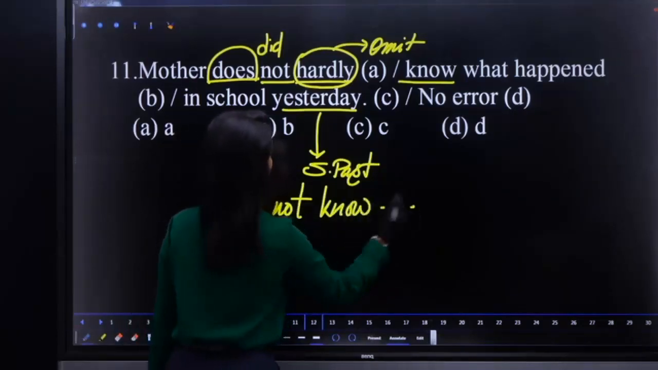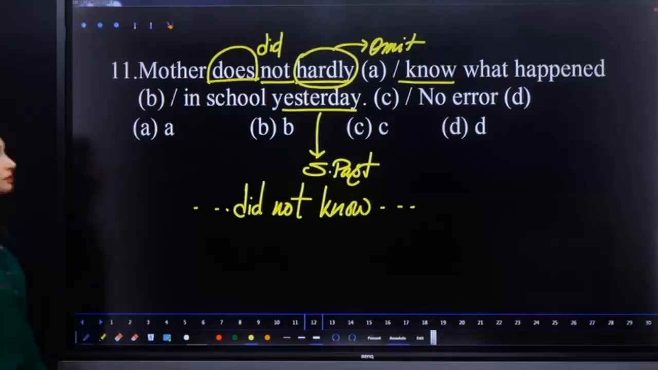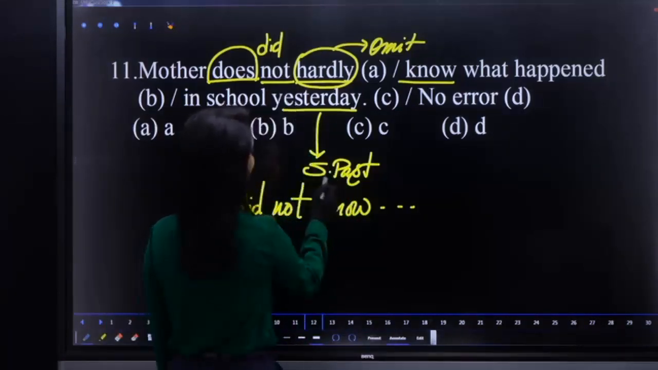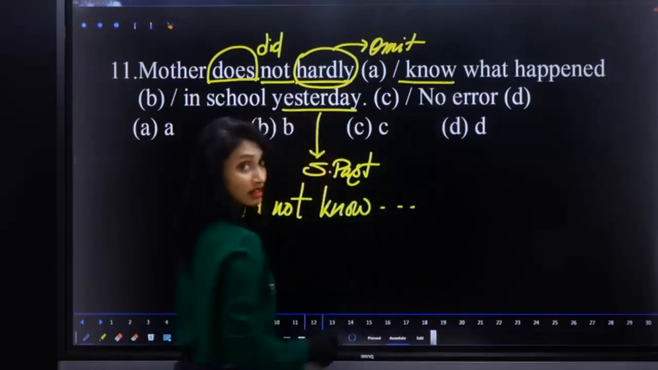Mother did not know. We cannot omit "does not", because if we omit "does not", we require simple past. Simple past means here also we have to correct "no" into "new". So we can't do that.